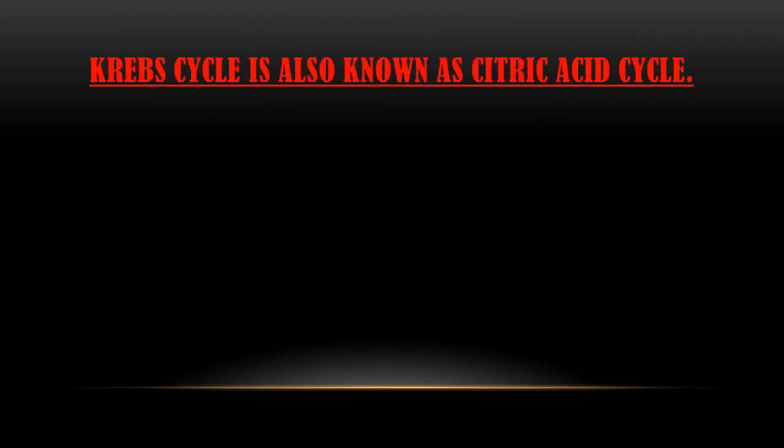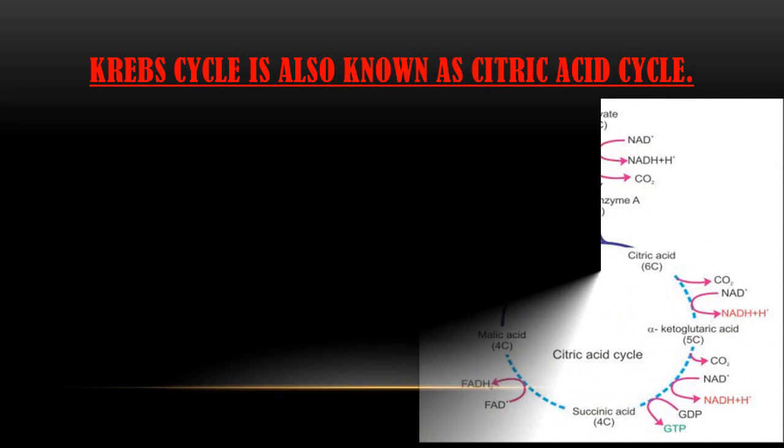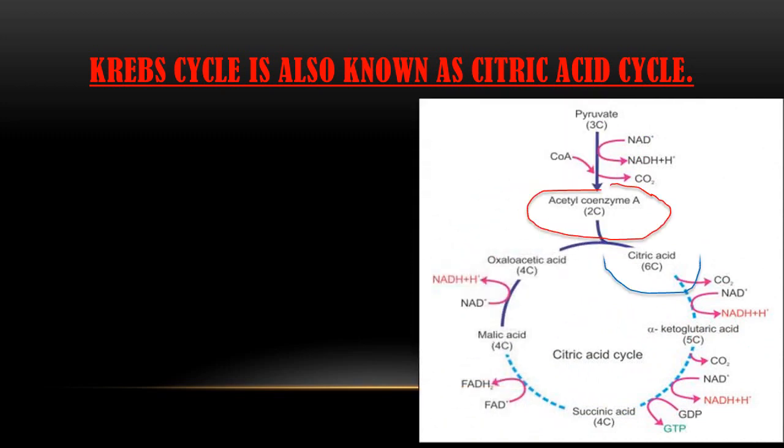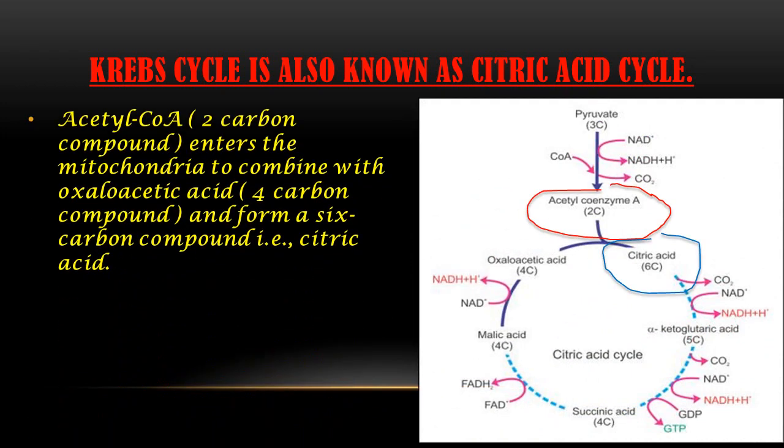Now the next question is, Krebs cycle is also known as the citric acid cycle. First of all, the Krebs cycle is the second stage of aerobic respiration. Here I have put a picture in which you can observe acetyl coenzyme A, which is a 2 carbon compound. I have written 2C here, that means it is a 2 carbon compound entering the mitochondria.